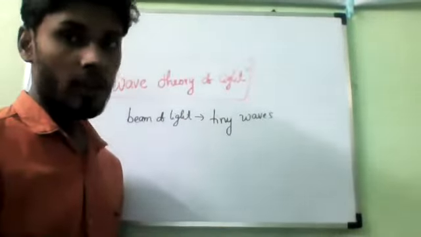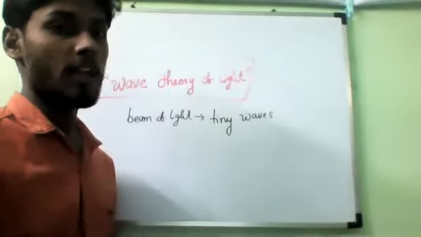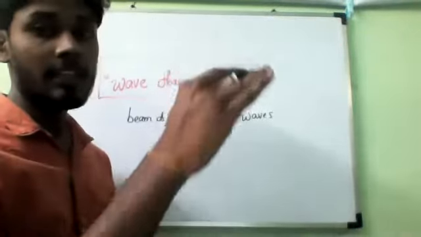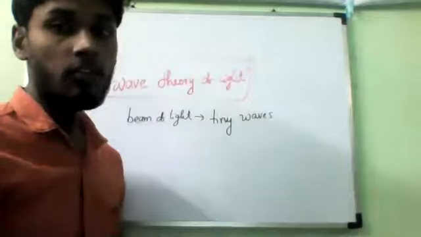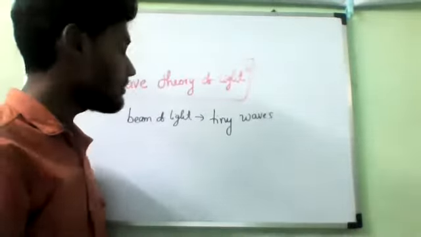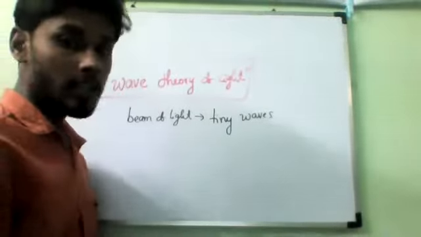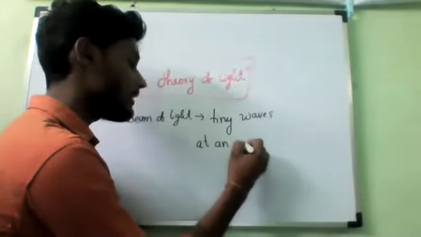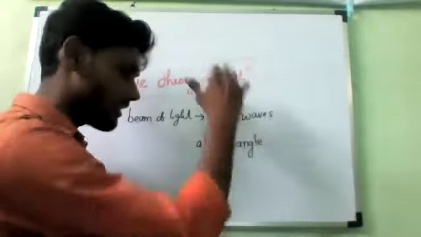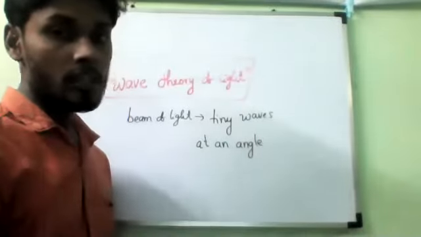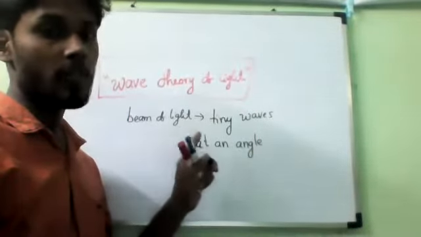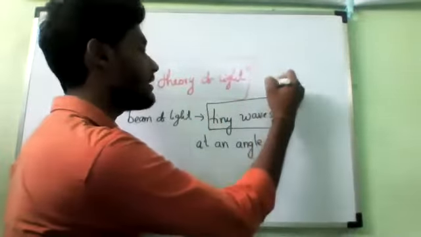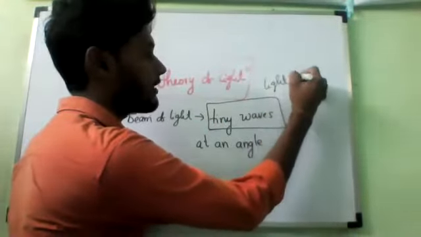Now, when a beam of light consisting of light waves and traveling in a certain medium falls obliquely, what is the meaning of obliquely? At any angle, at a particular angle, some inclination should be made.